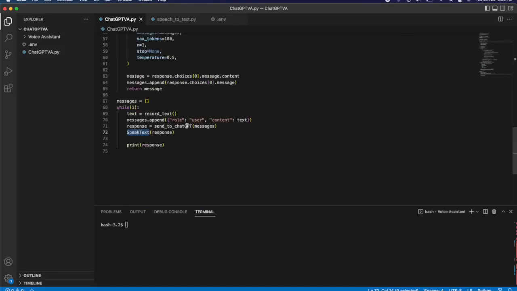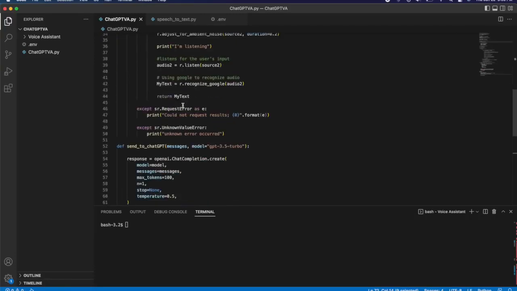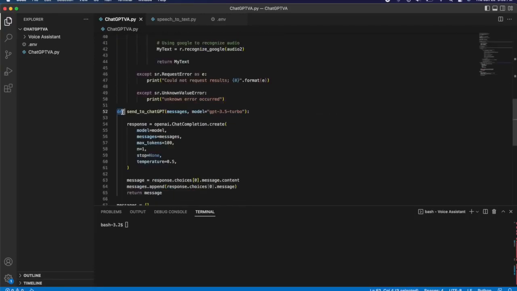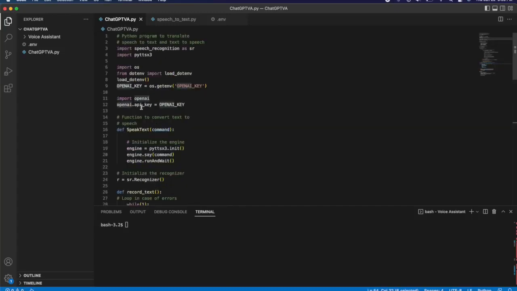One other thing that I forgot to mention is that in order for this send to ChatGPT function to work, you need to run these 2 lines up here. So I did say that you do need to import OpenAI, but you also need to assign the API key to that OpenAI variable.